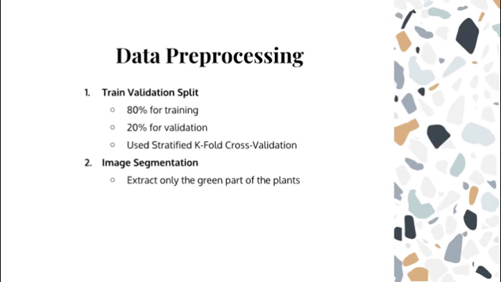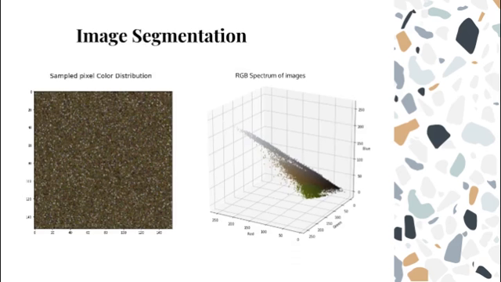We try to use hysteresis thresholding to see if we can obtain the masked image that generalizes well across all images. Hysteresis threshold values are determined via the RGB, HSV color space. Since seedlings are green, we attempt to extract only the green parts of the plants. For that, we first do a pixel sampling from random images from each class in the directory structure and get the result shown. We convert the image into RGB and plot the distribution.